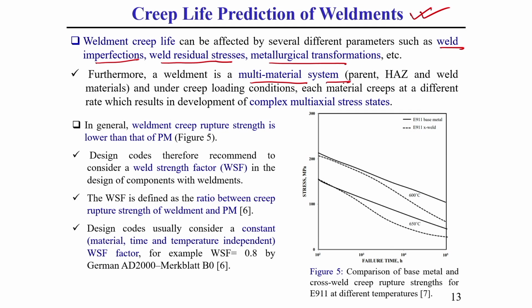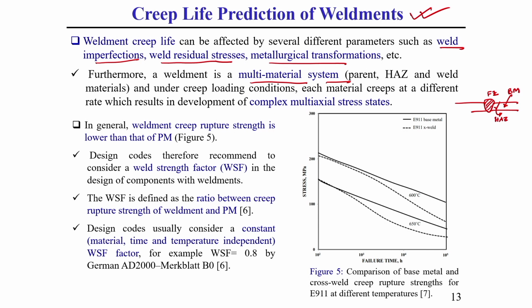Why? Because once we do fusion welding, you can observe three different zones. One is called the fusion zone, just beside this zone, where recrystallization generally takes place, is called the heat affected zone. After that there is the base material zone. That is why it is a multi material system.